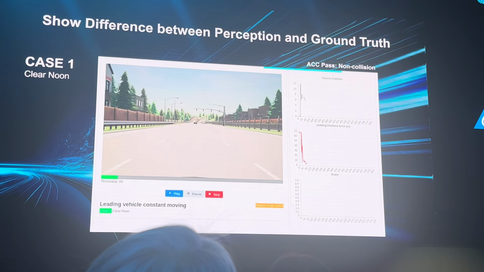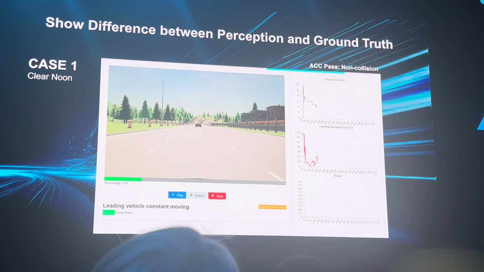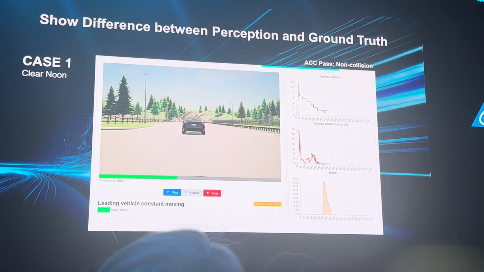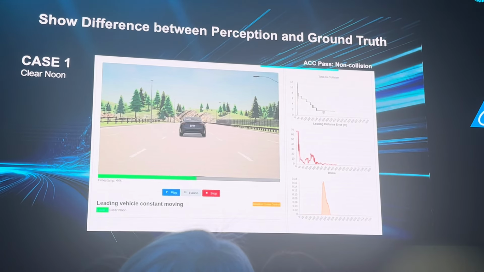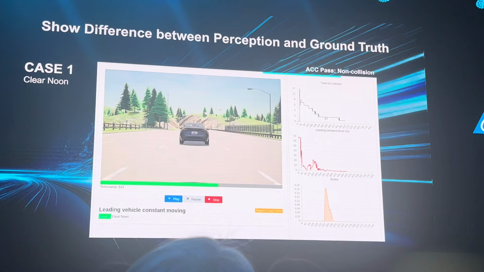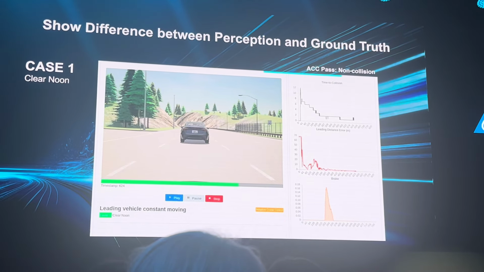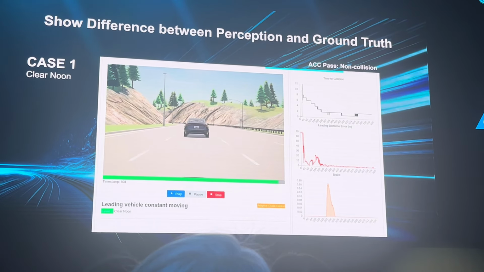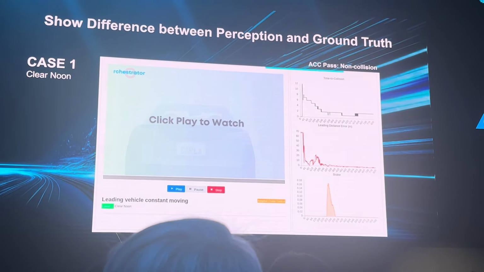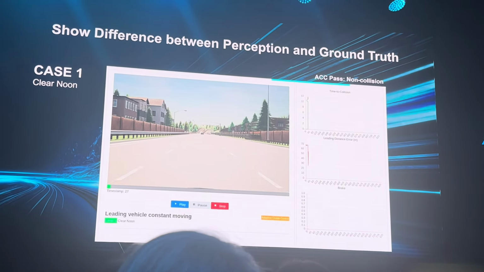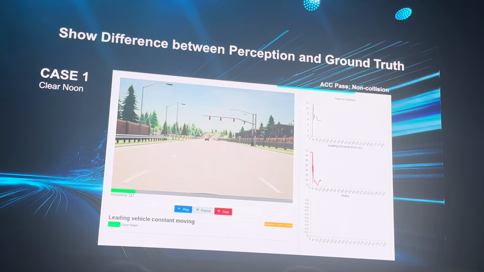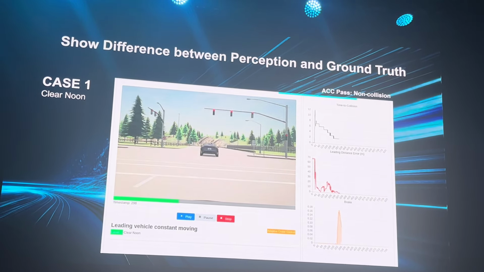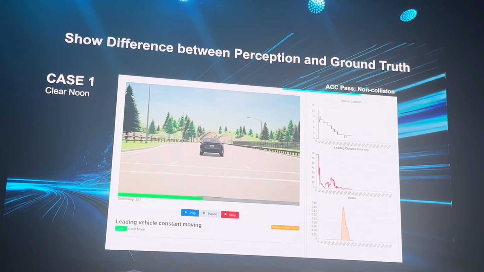Along the way, COTA also provides some detailed execution statistics so that we can analyze what's going on. For example, it provides something called error in the distance estimate between the ego car and the leading car. So there's a distance, and the ADAS system is estimating that distance. And because we know the ground truth, we can show the error between the ADAS system's estimate and the ground truth. So that's that error. And then it also shows the time and the extent to which the brake was pressed. When was the brake pressed, and how hard it was pressed is also shown in the third figure, right? So that's what COTA can provide.